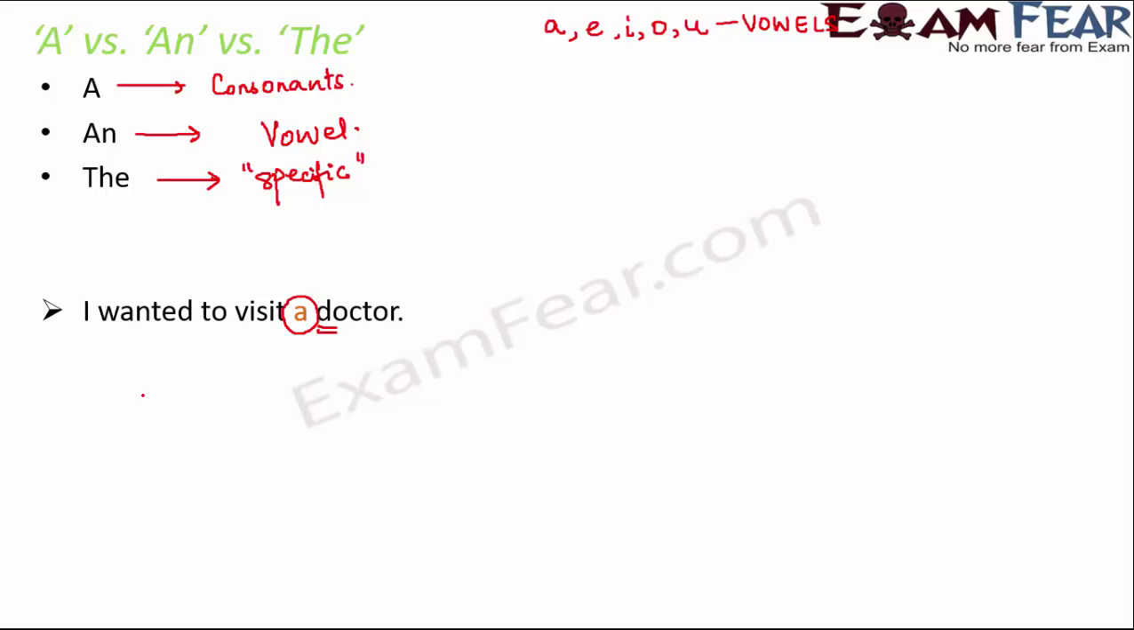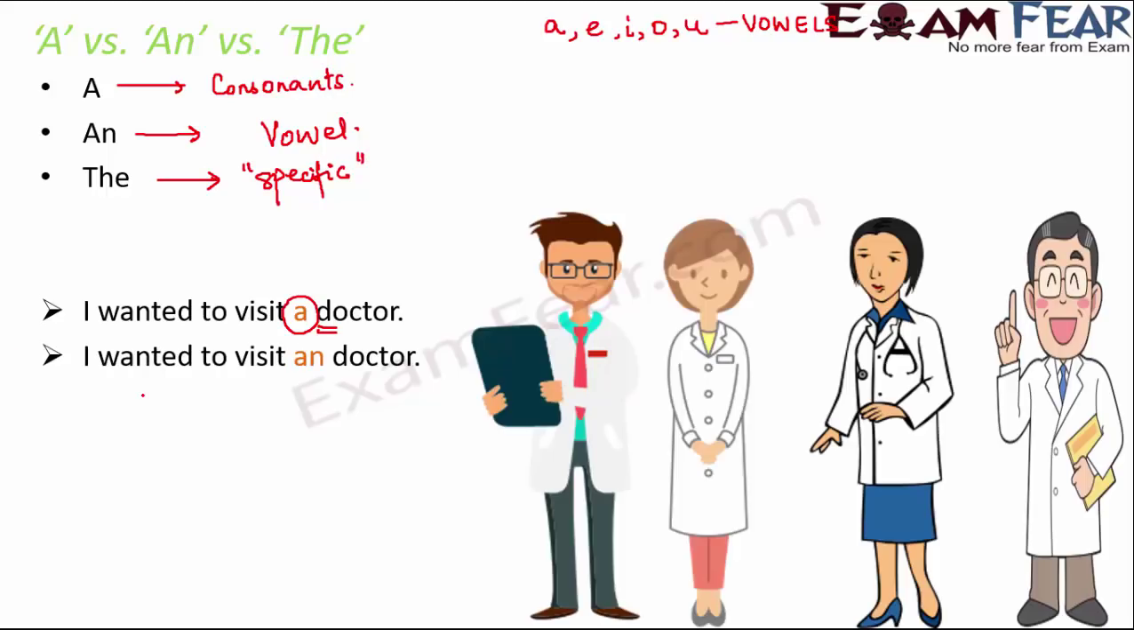So let us look at some more examples. Let's say you say, I wanted to visit an doctor. Is this correct? No, that's because an is always used before a vowel and D is a consonant. So this is not correct. Can we say, I wanted to visit the doctor?